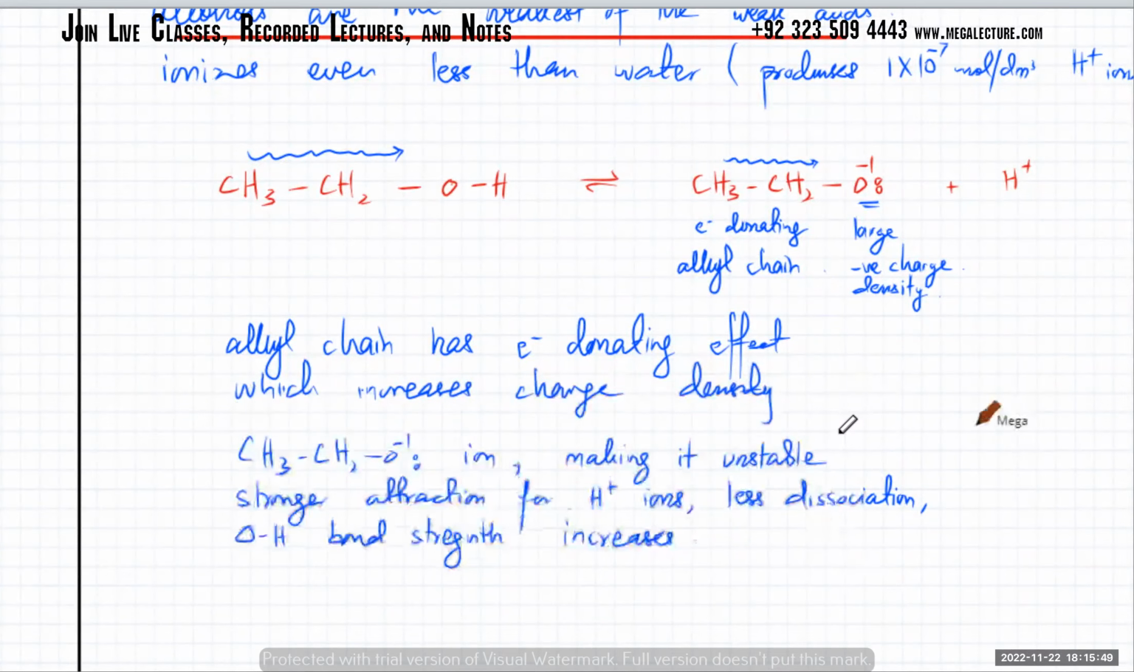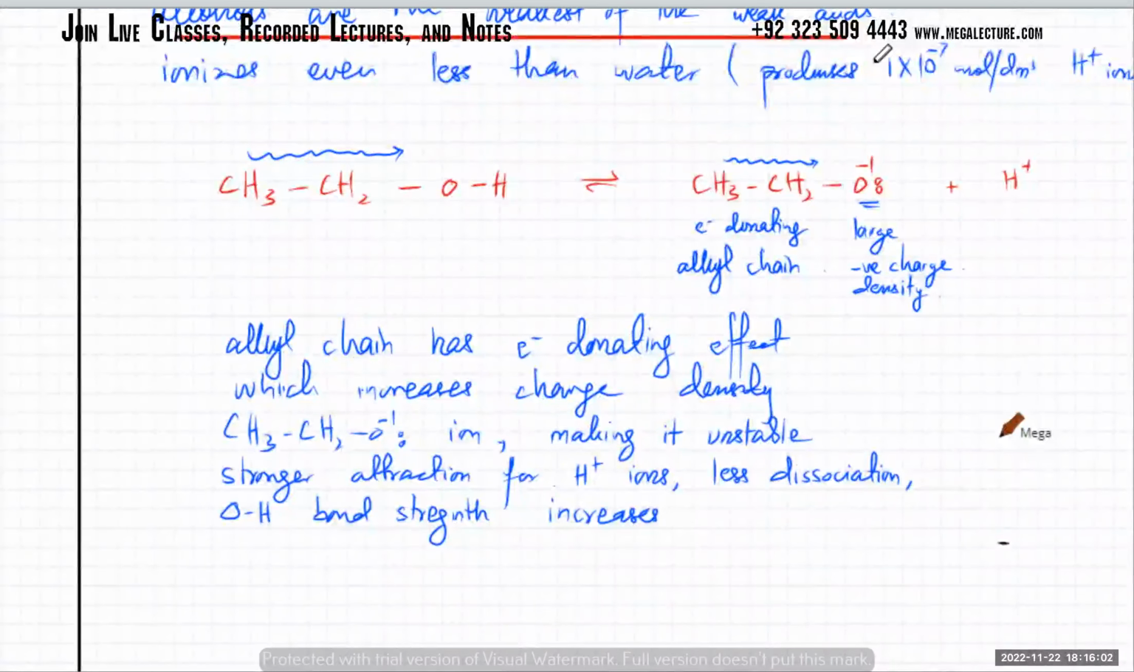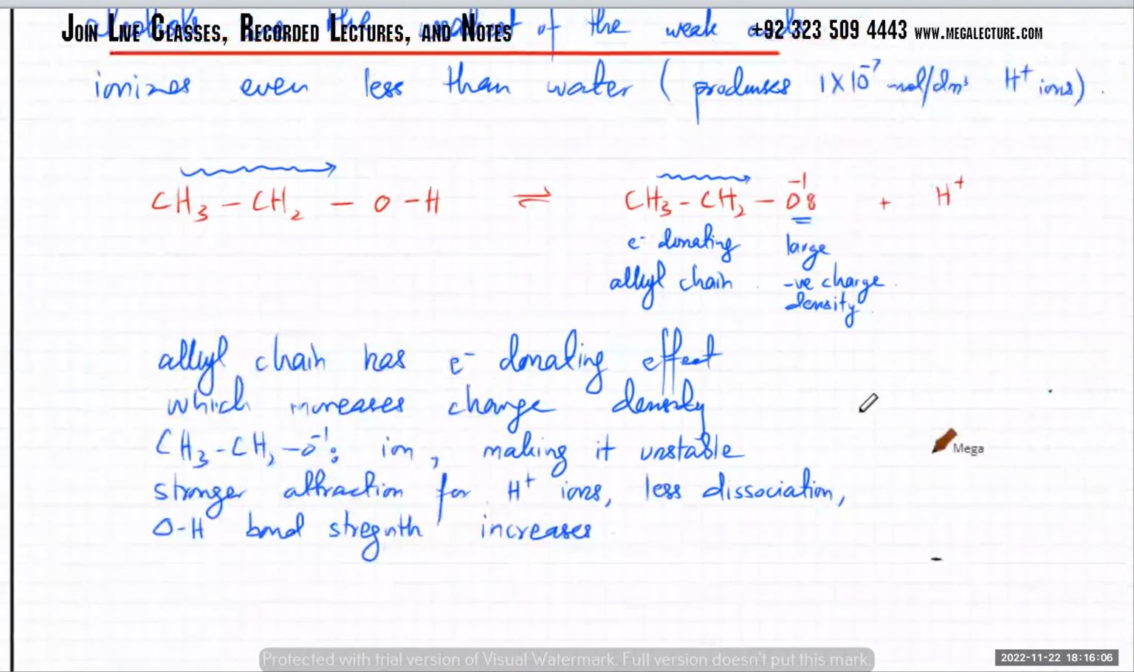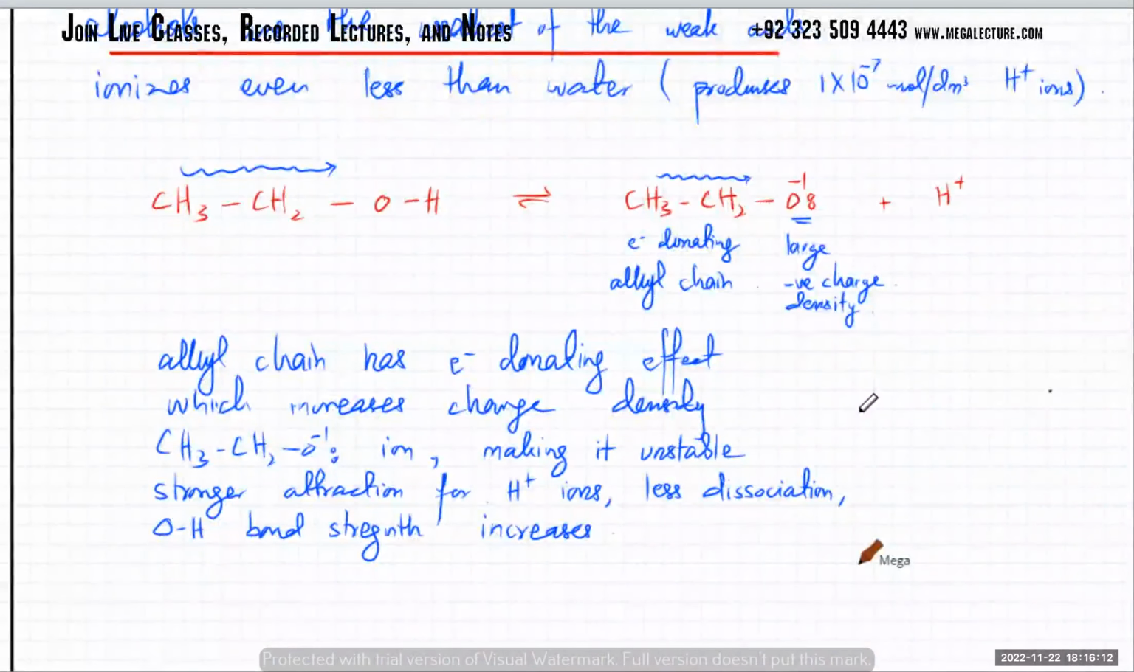Okay, is this part clear, that why alcohols are such weak acids? Is this part clear? Yes, sir. Okay, Sana, clear? Haseeb, Abi, is this clear? Okay, we're moving on to the next part.